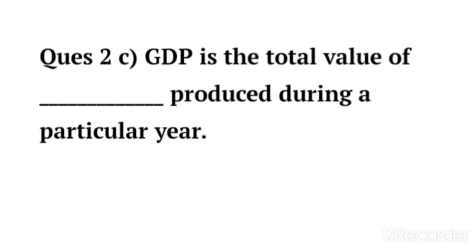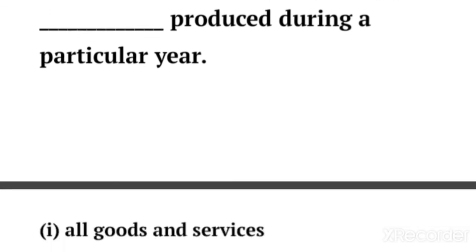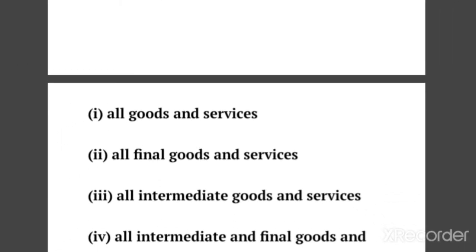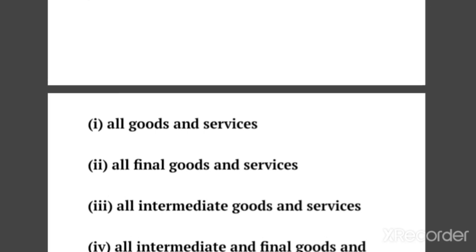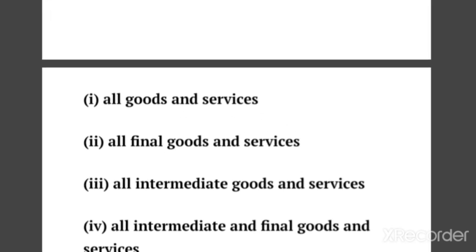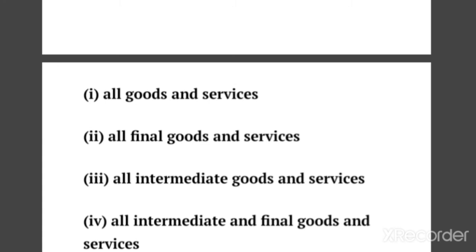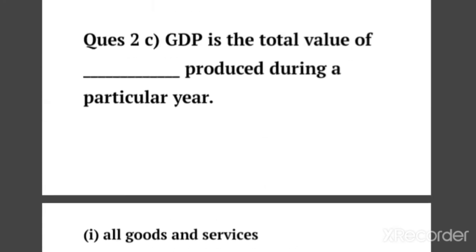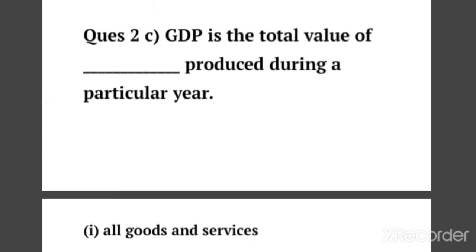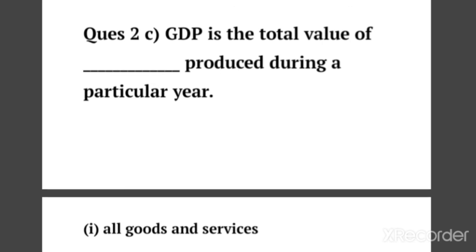GDP is the total value of blank produced during a particular year. So this is the question in which the blank is given, and what comes in the blank is given in the form of options. So there are 4 options. What is the correct option? Please see the question again. GDP is the total value of blank produced during a particular year.